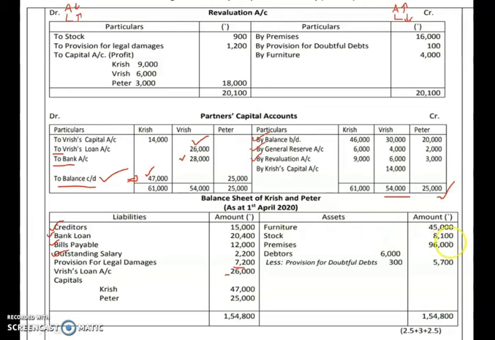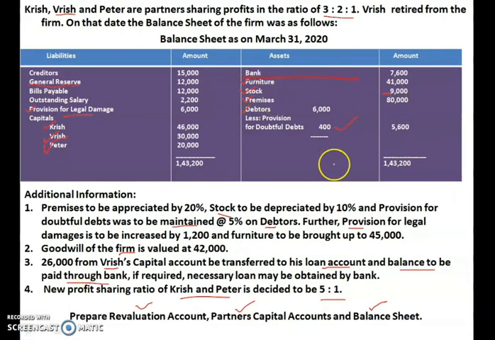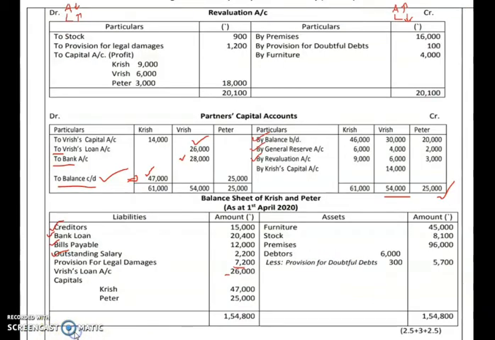Next, for furniture, you can see for all these items we have adjustment. Looking into the book value in your old balance sheet, furniture has to be increased. A 4,000 increase is there, so 41,000 plus 4,000 is 45,000. Stock given in your old balance sheet as 9,000: in that you have to reduce the value, so from 9,000 you reduce 900 and you will get 8,100. Premises also you have to do the same way.